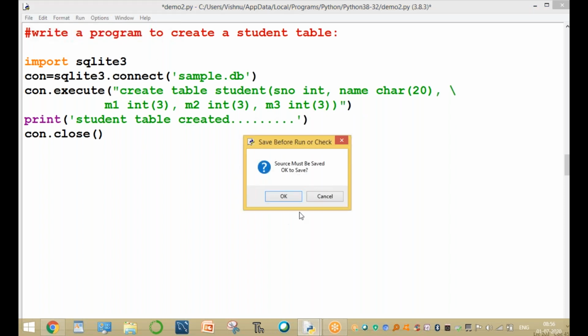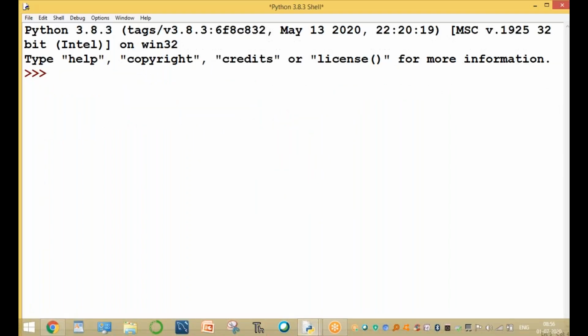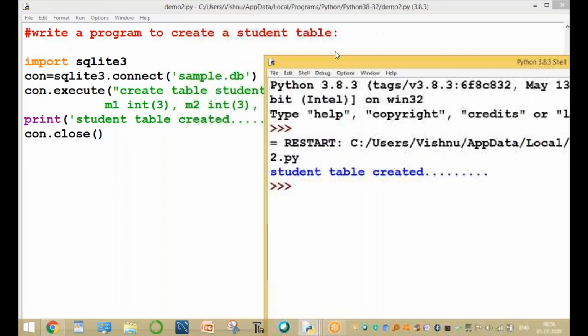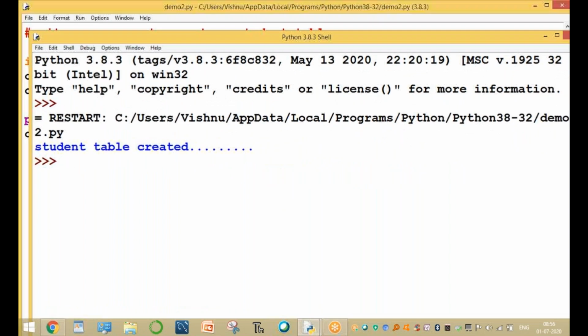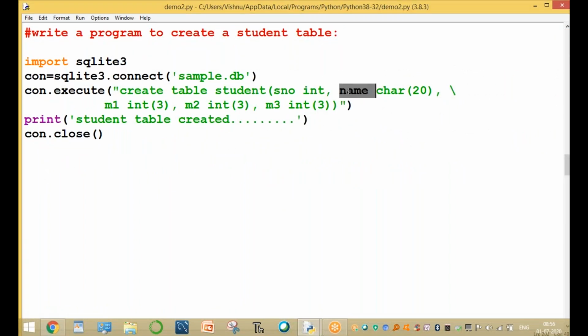Now run this program. Here there is no need of the cursor. Cursor is also not important. Now the student table is created, with the structure hall ticket number, name, M1, M2, and M3. Table is created and the structure is also created. Please observe this one.